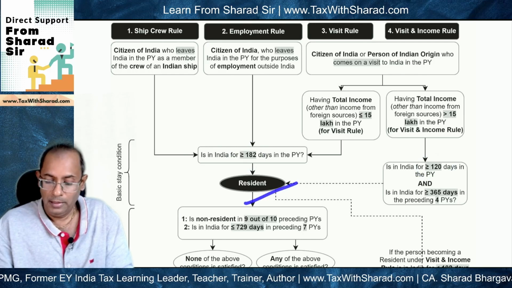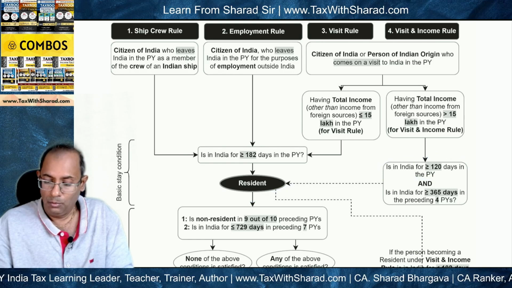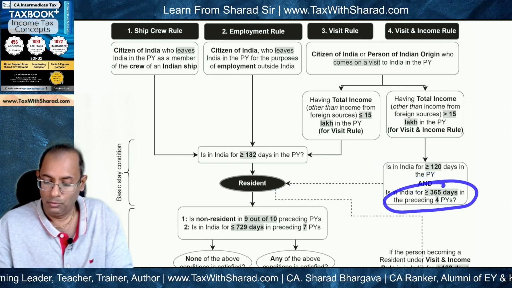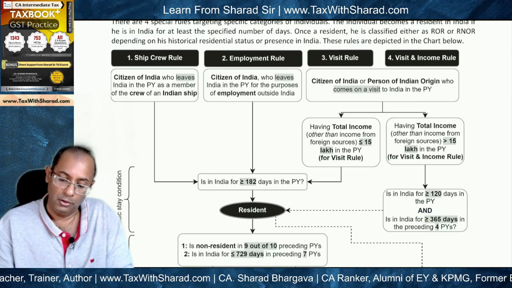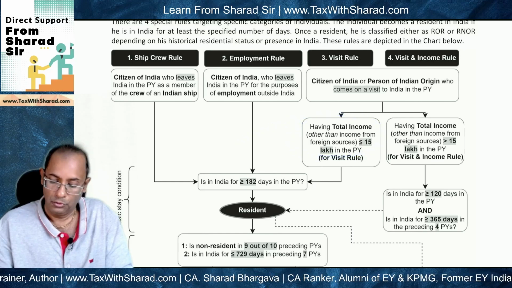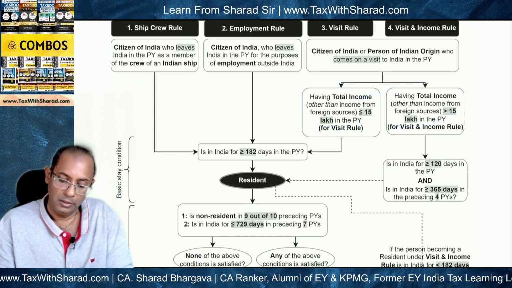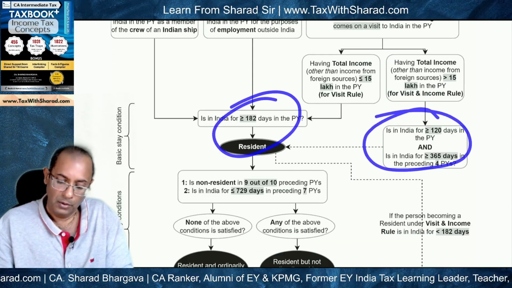So he will be a resident if he is in India for 120 days or more in the previous year, and he is in India for 365 days or more in the preceding 4 previous years. So basically what we need to find out first is the total income other than income from foreign sources in both the cases. And then accordingly either the visit rule will apply or the visit and income rule will apply.